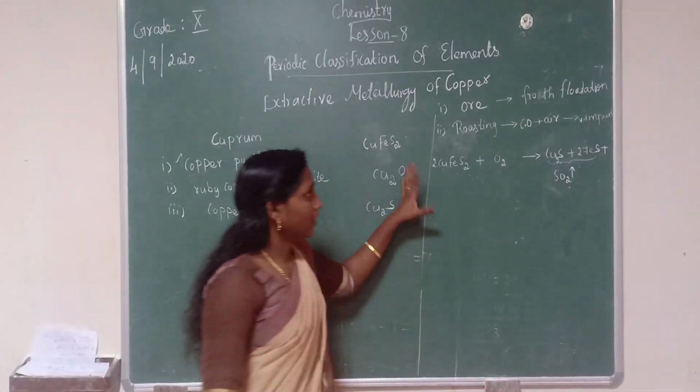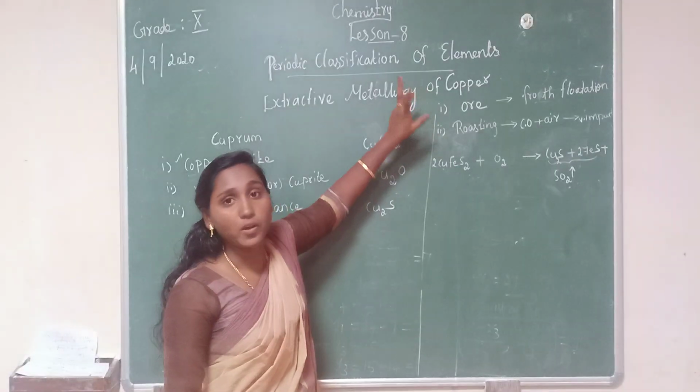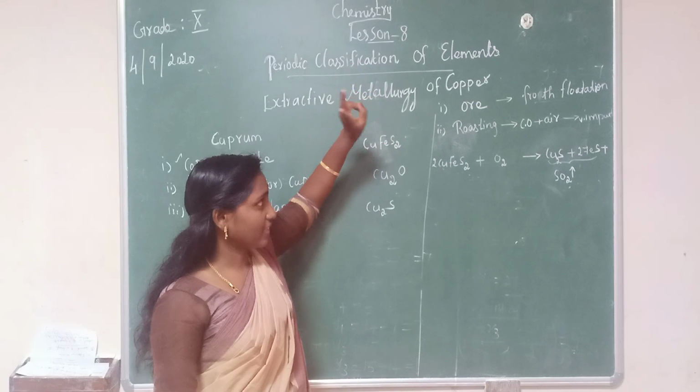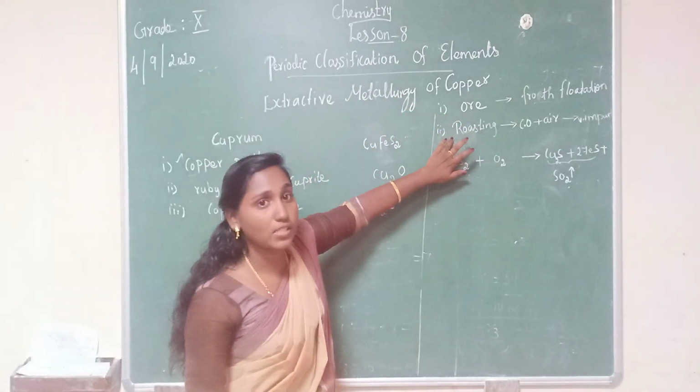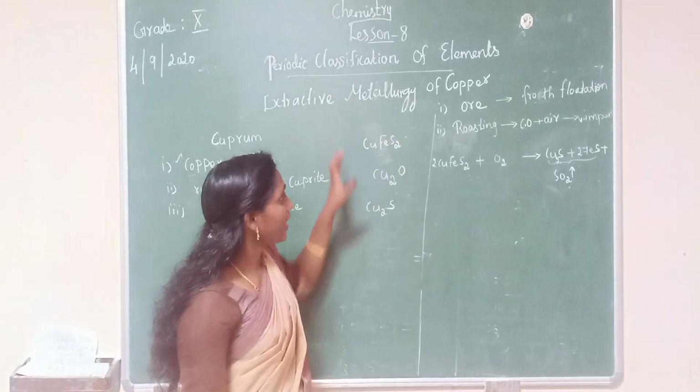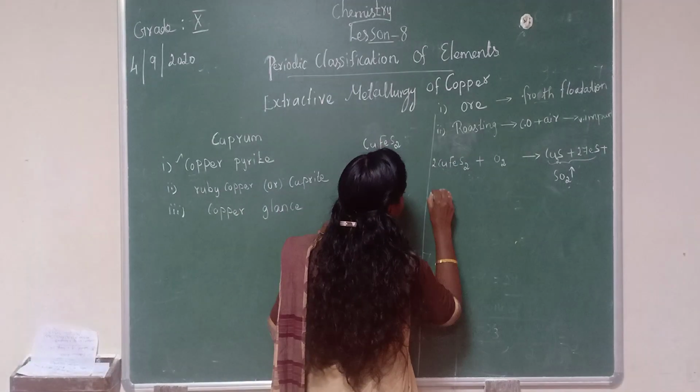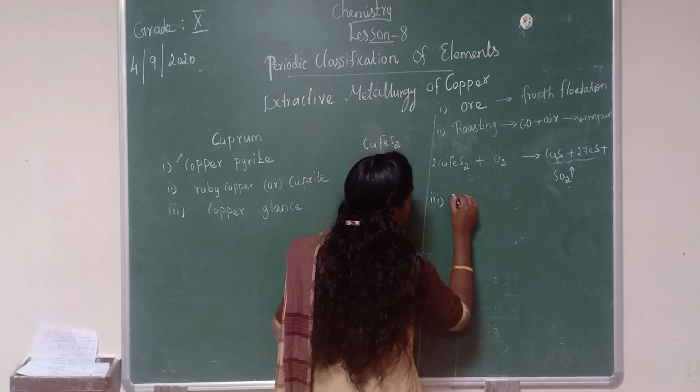So we studied 2 extraction steps: concentration of ore and roasting. Then next we are going to learn the smelting process.